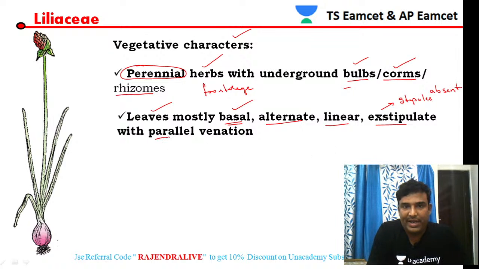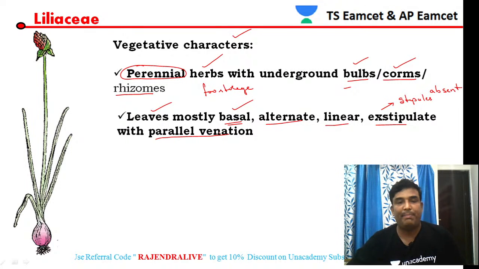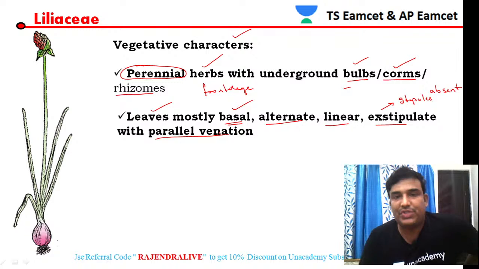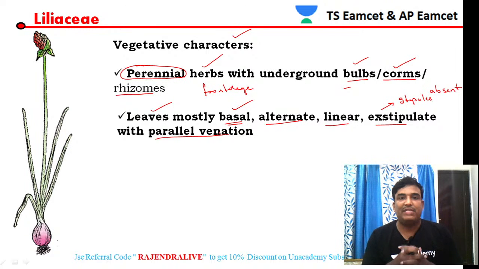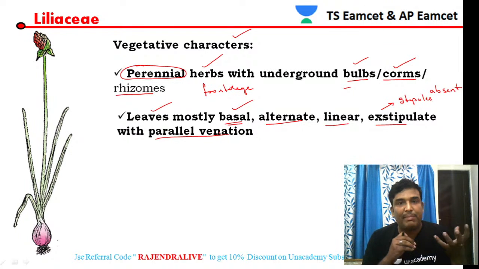And particularly the venation: it is parallel venation, exhibited by these members. Parallel venation is a characteristic feature of monocotyledonous members. The majority of monocotyledons exhibit parallel venation, while dicot members exhibit reticulate venation. We previously saw that Solanaceae and Fabaceae members exhibit reticulate venation. As Liliaceae belongs to monocotyledons, it shows parallel venation.